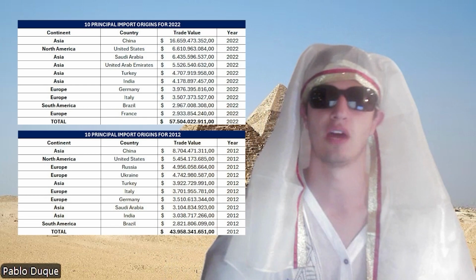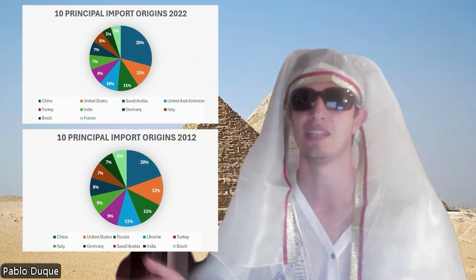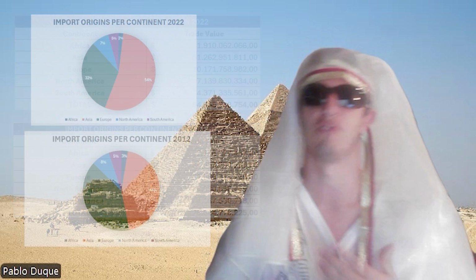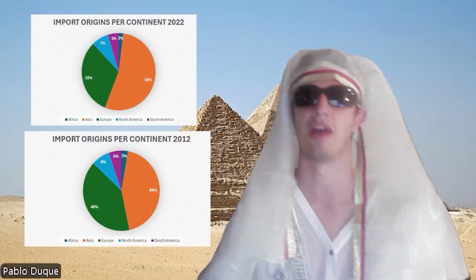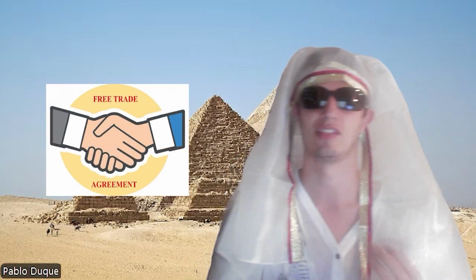If we move to the imports, we can see that countries such as the United States, China, Turkey, and India have always been on the list. From a continental perspective, imports have always come mostly from Asia, Europe, and North America. The trade with Turkey and European countries can be easily explained, as Egypt has a free trade agreement with Turkey directly and with some European countries.